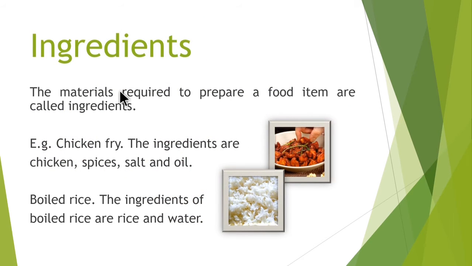Ingredients. The materials required to prepare a food item are called ingredients. For example, chicken fry. The ingredients are chicken, spices, salt, and oil. Boiled rice. The ingredients of boiled rice are rice and water.